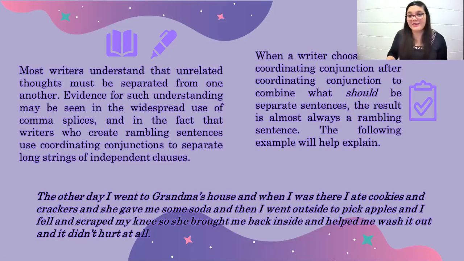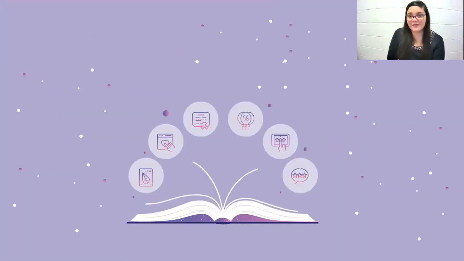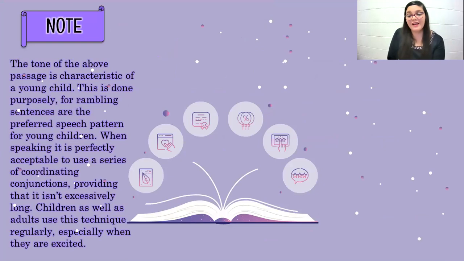When I'm saying all these ideas, I'm trying to tell my reader that I am narrating an event that started in my grandma's house. And when I was there, I did this, and then she gave me this. But when I went outside, something else happened, and as a consequence of that, this happened. So I'm really crushing too many ideas together. And as I read it, a baby, a young kid, can take this tone, and there's no problem about it. But we are adults and we're amateur writers, so we should be very careful not to use this tone in order to have too many ideas within one passage or paragraph.